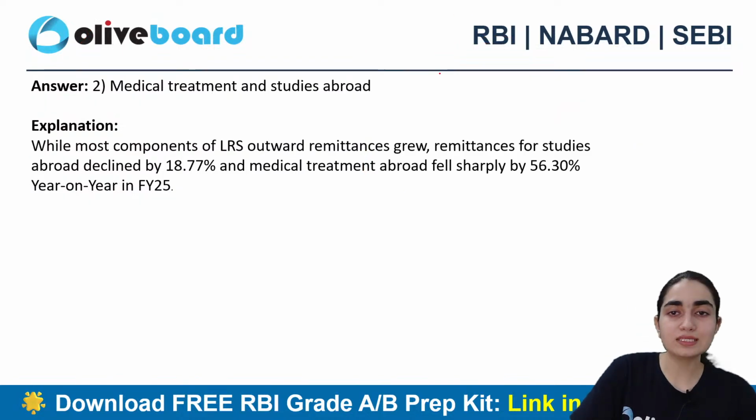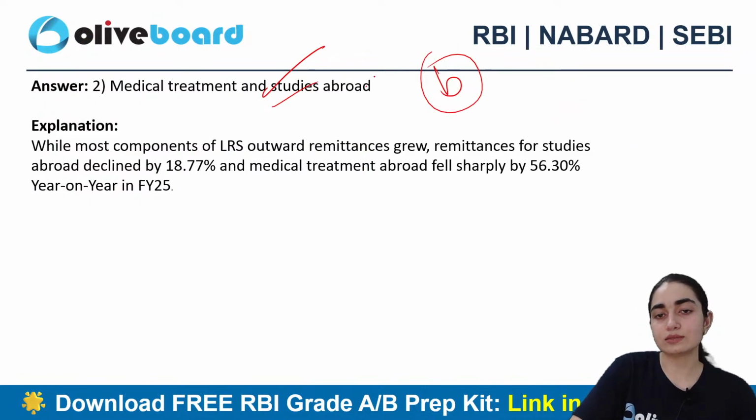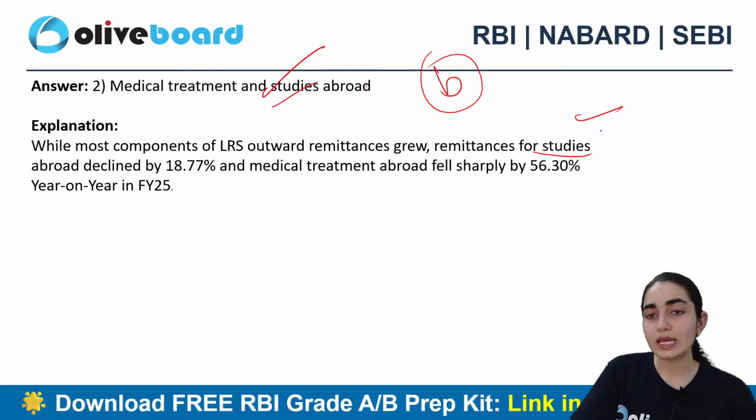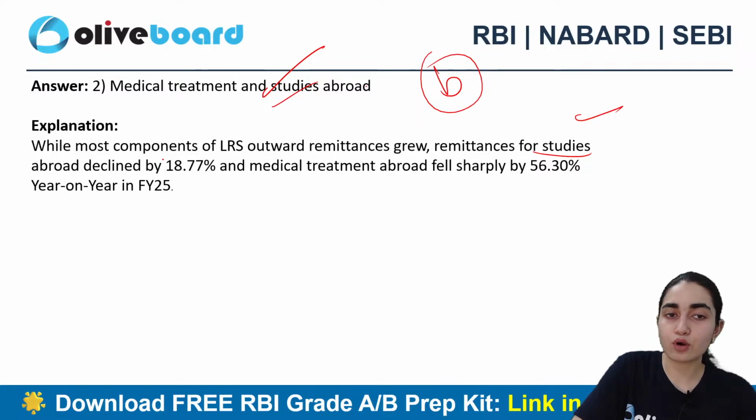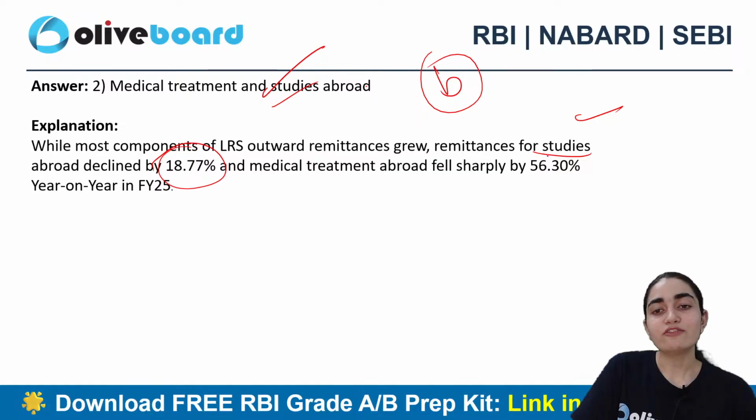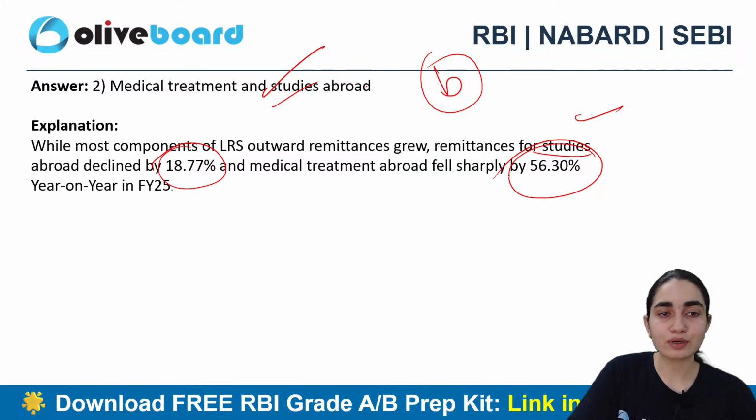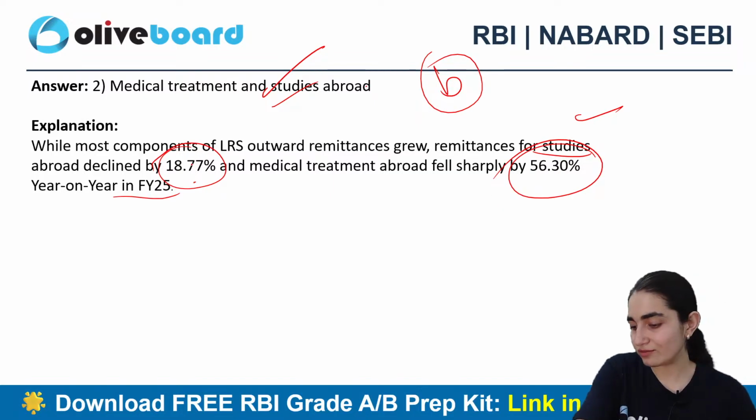All right. So B is the correct answer. That is medical treatment and studies abroad. So remittances for studies abroad have declined by 18.77%, and medical treatment abroad fell sharply by 56.30% year on year in financial year 25. Right? Alright, so this is B, that is medical treatment and studies abroad. Okay, I hope that you got the answer.